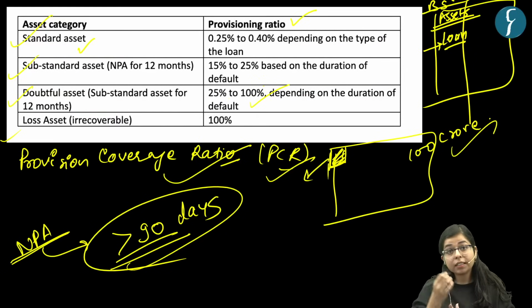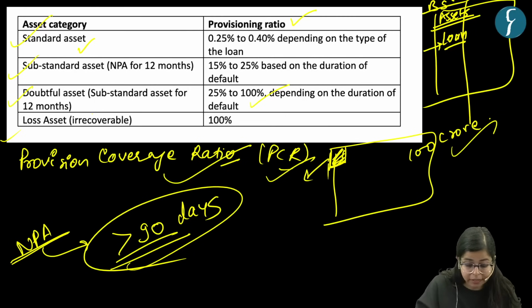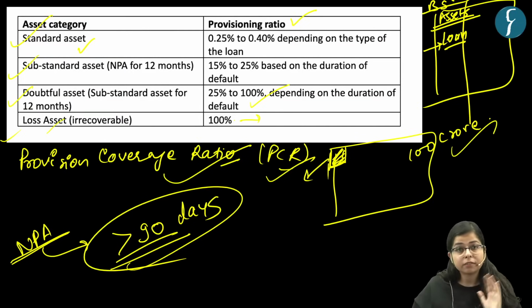And finally, there is a last criterion which is loss asset. A loss asset is an asset with the bank, or a loan with the bank, which cannot be recovered, right? So it is a loss asset for the bank. For that, the PCR requirement is 100%, right?